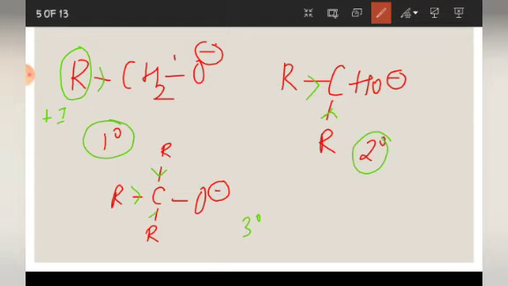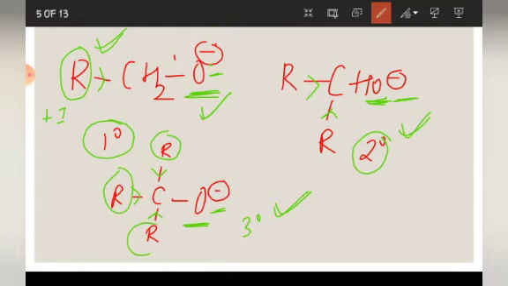Now see, since there is a negative charge and the R groups donate electrons, what will happen? The primary ion will be more stable in comparison to the others, because here there is only one R group, which increases the electron density on this oxygen. But here the increase will be more, and here it will be more pronounced since there are 3 R's.